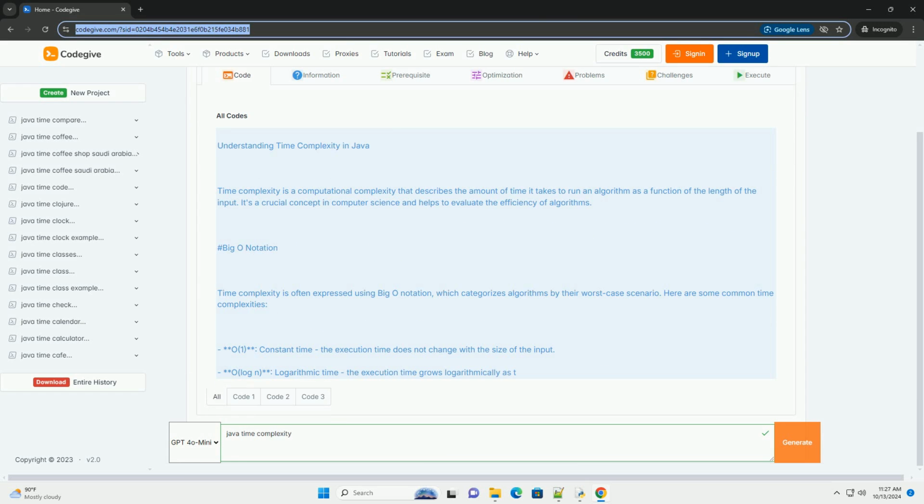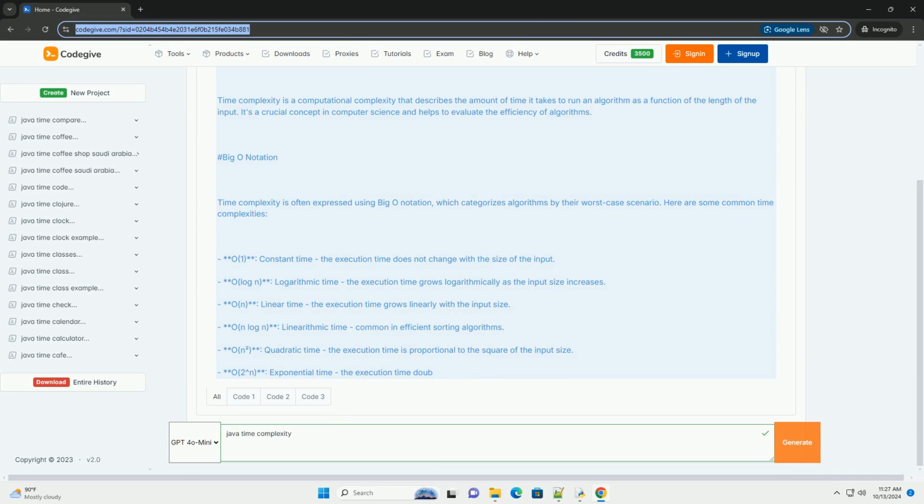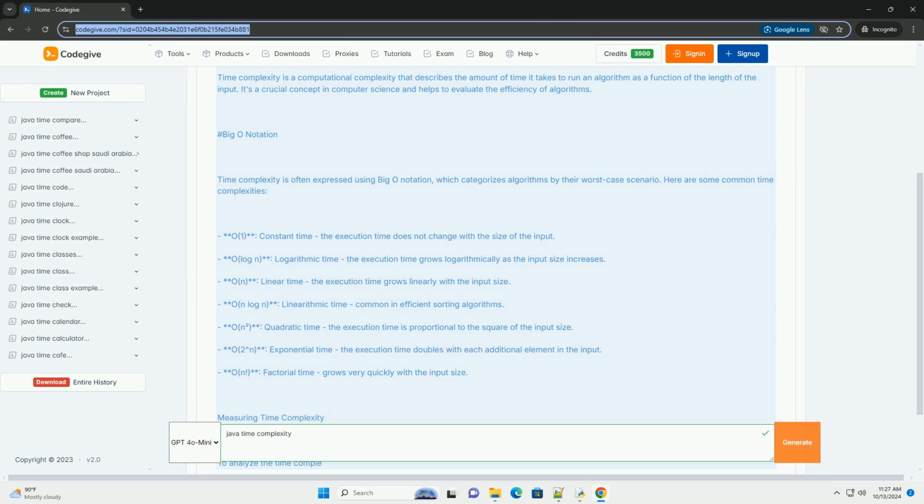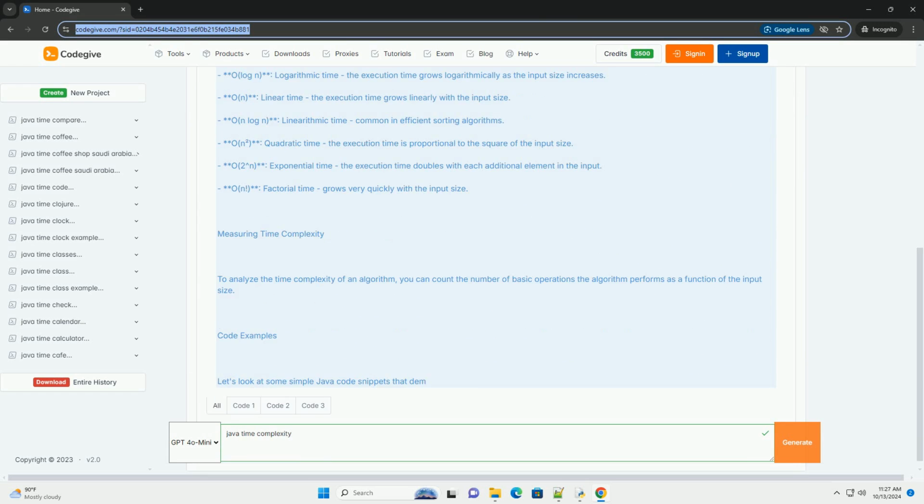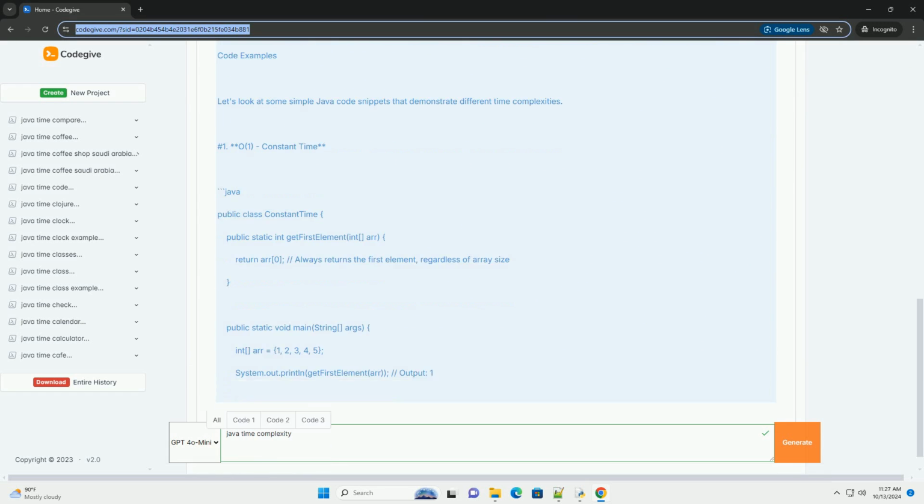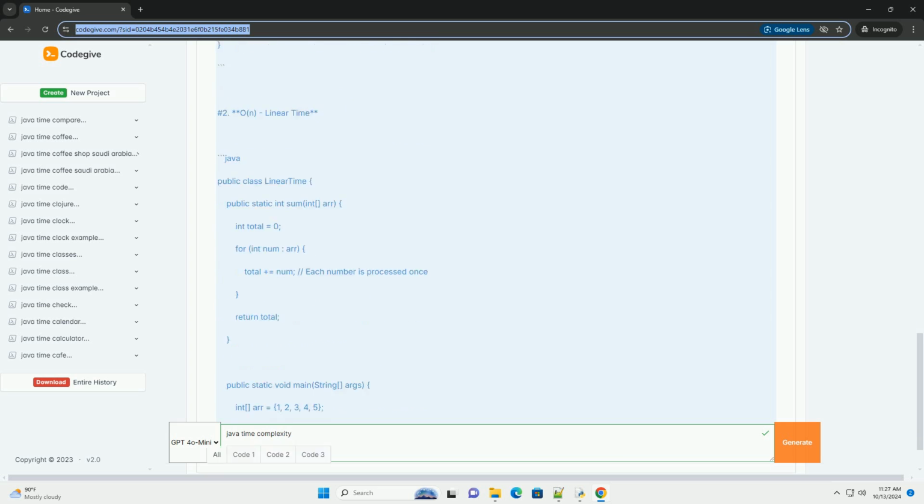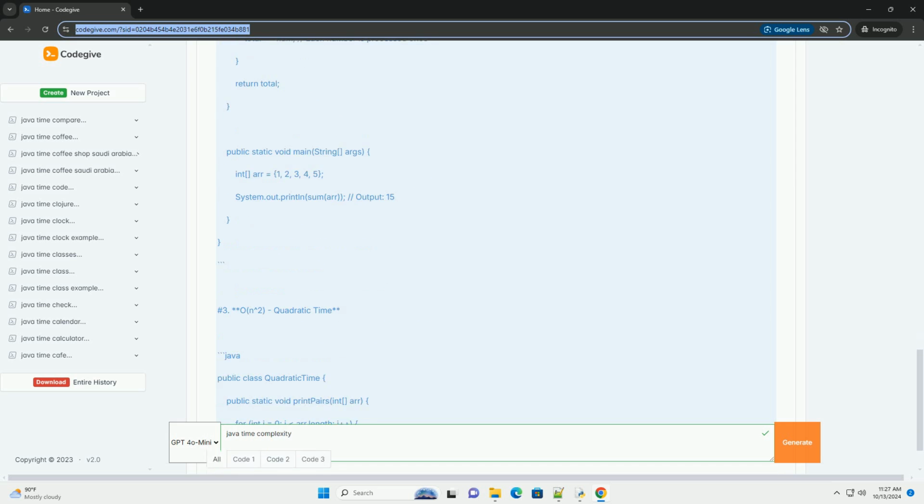Understanding time complexity in Java. Time complexity is a computational complexity that describes the amount of time it takes to run an algorithm as a function of the length of the input. It's a crucial concept in computer science and helps to evaluate the efficiency of algorithms.